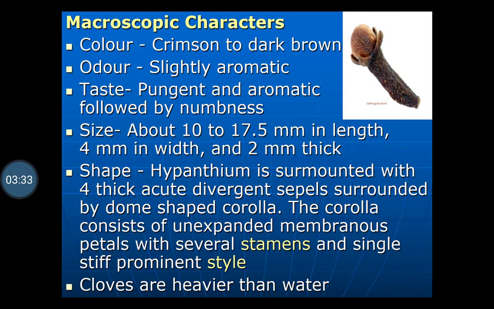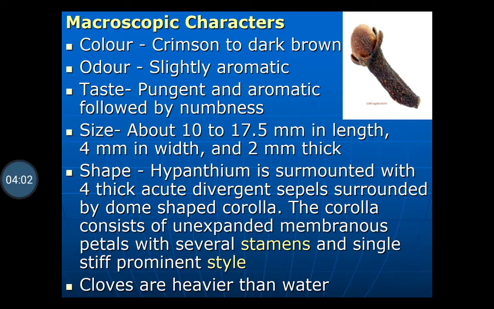Morphological characteristics: color is crimson to dark brown, odor is slightly aromatic, taste is pungent and aromatic followed by numbness. The taste is pungent and aromatic because of the presence of the volatile oil. Size: about 10 to 17.5 mm in length, 4 mm in width and 2 mm in thickness.